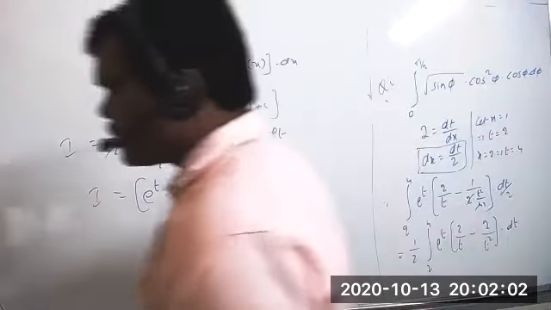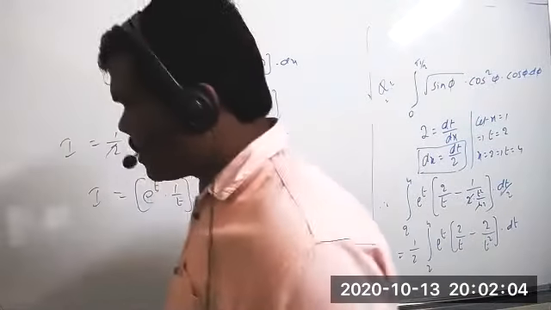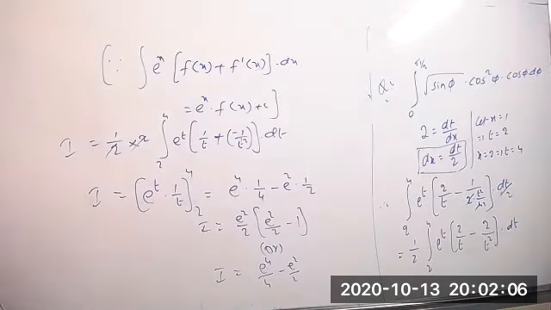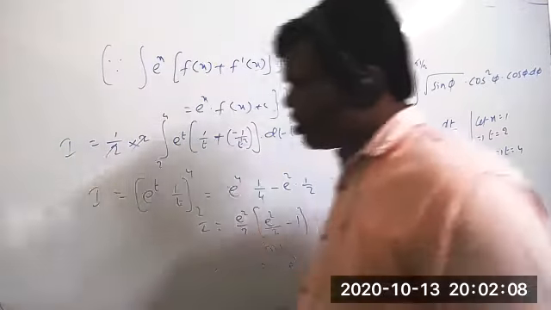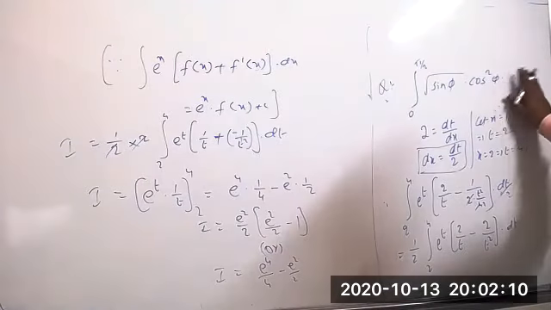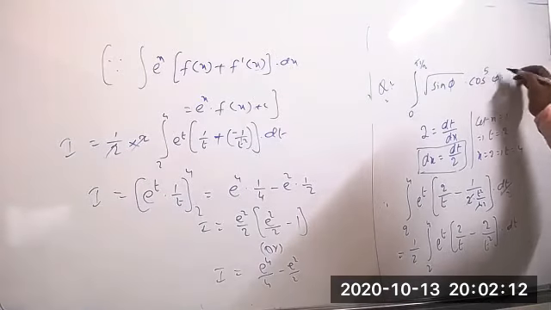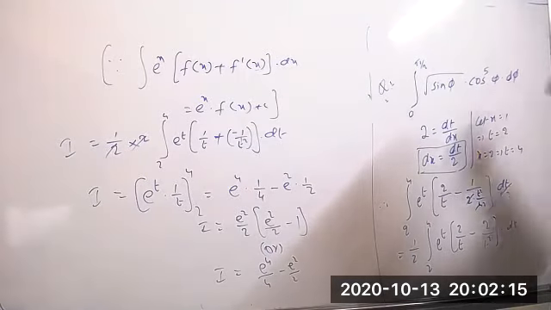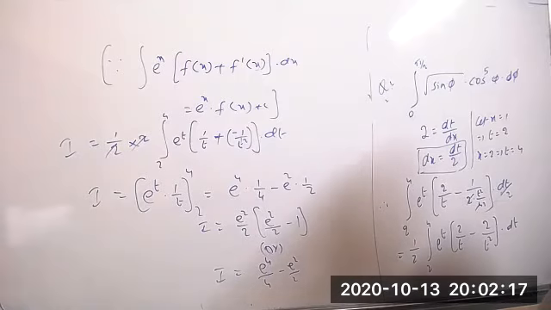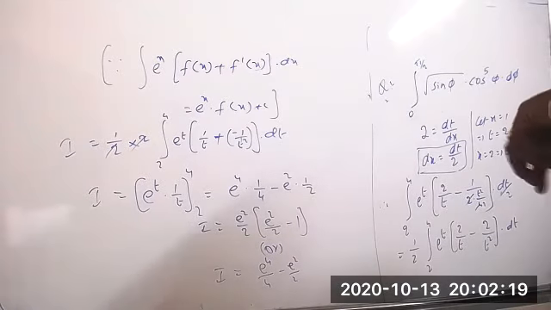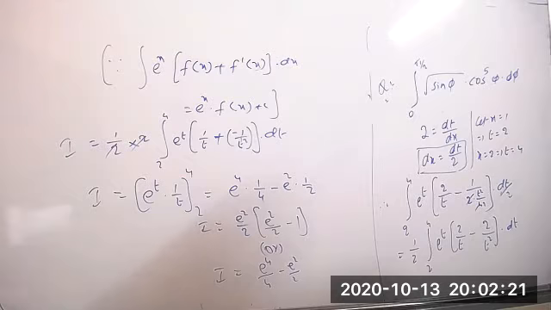We have to find it. Cos power 5 it is. The question: integration of 0 to pi by 2 root of sine phi into cos power 5 phi into d phi.